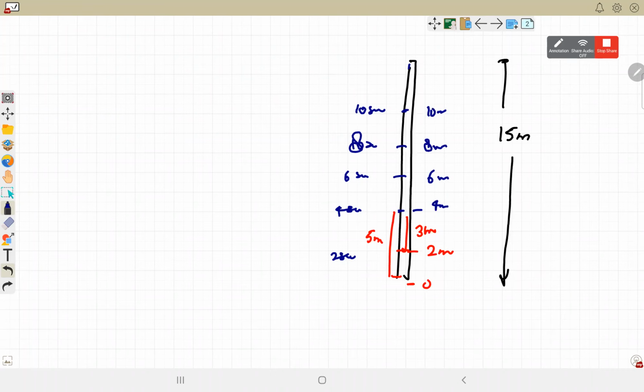Now when he starts from 10 meters upward, in the first second he goes 5 meters above. After 10 seconds, the next second was the 11th second. At the 11th second he has covered that 5 meters beyond the 10 meters. Total distance covered is 15 and he has reached the top of the pole.